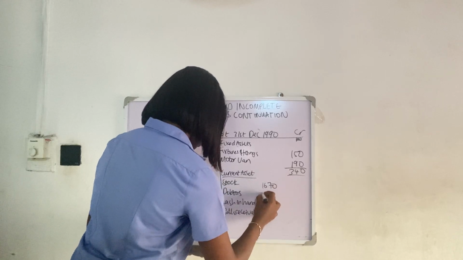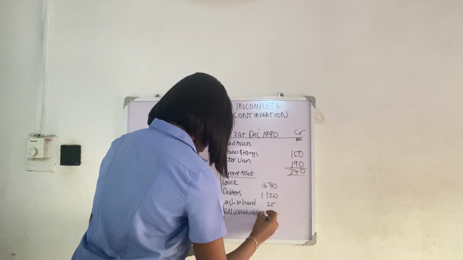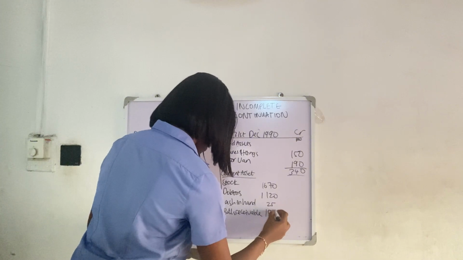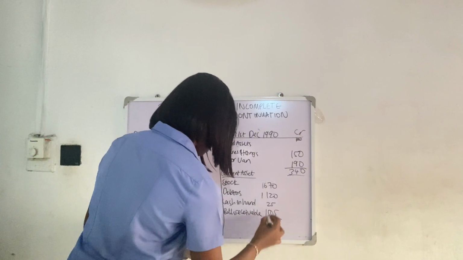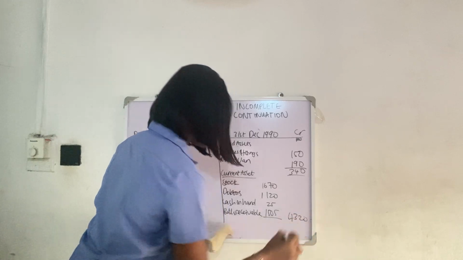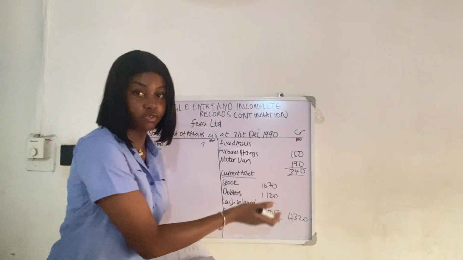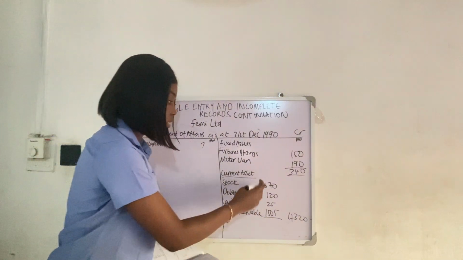1,670, 1,120, 25, and 1,505. So the total of the current asset is 4,320. Do you get? So now it will be easier for me to add these two. This is the reason why we normally separate this.